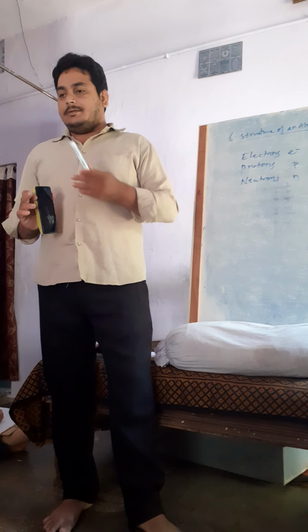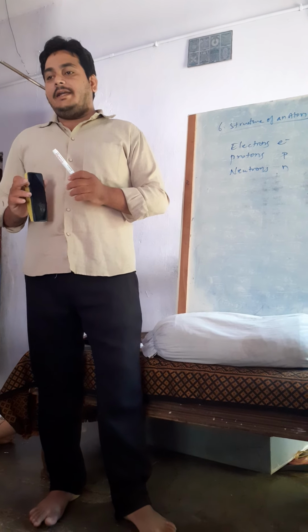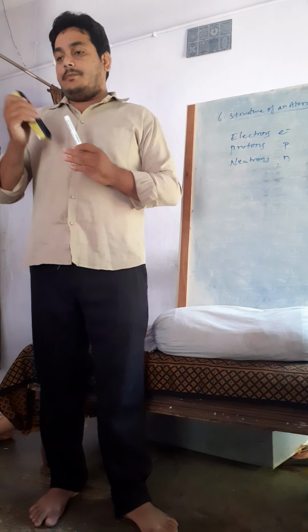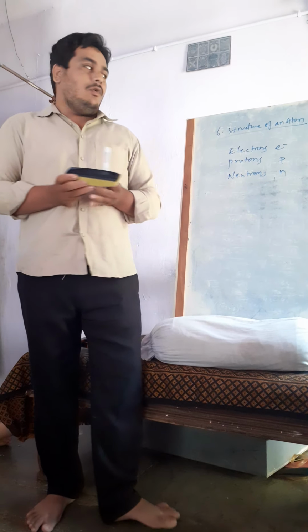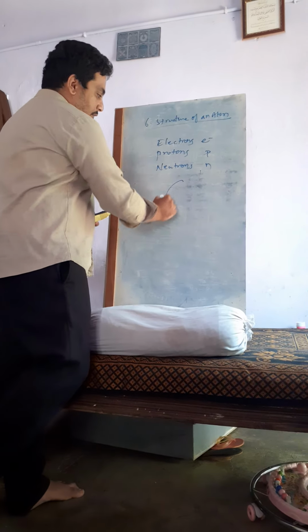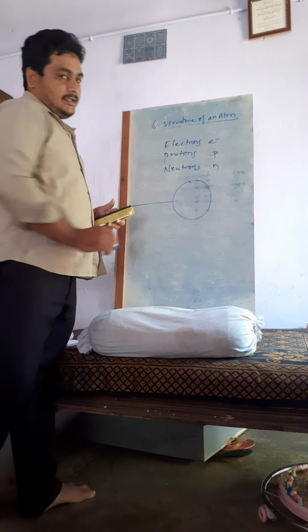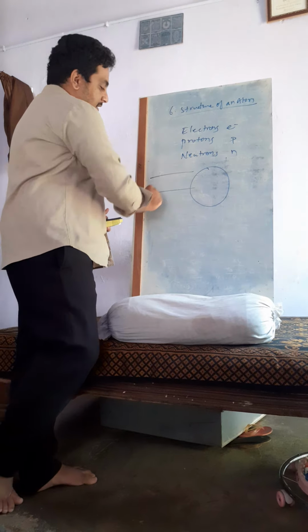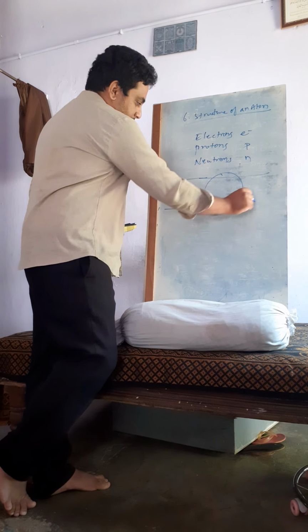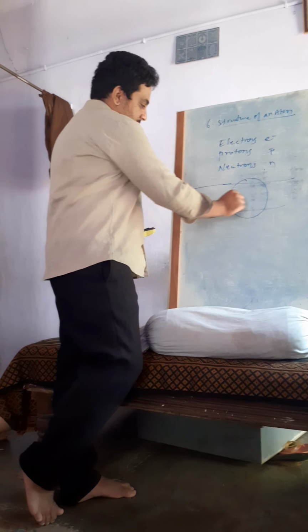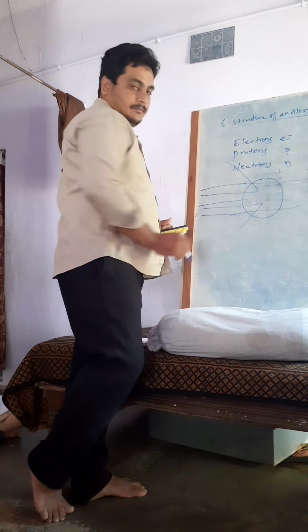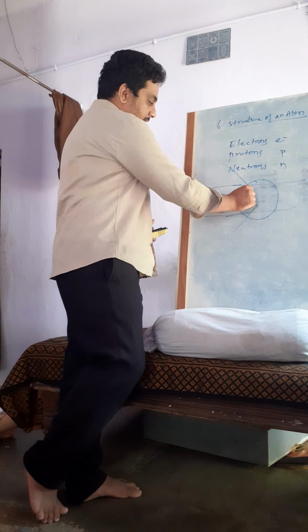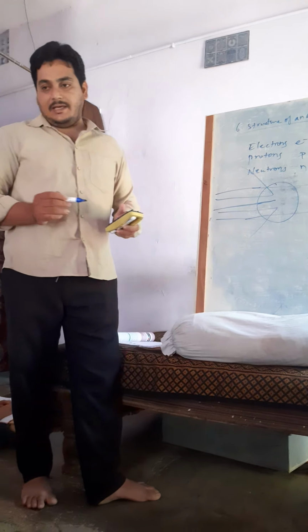Thereafter, one more person, Rutherford. He started explaining with the help of the gold foil experiment. In the gold foil experiment, he took a gold foil and alpha rays. When he took alpha rays, some of the rays travelled in a straight manner. Some of the rays got reflected. Some of the rays did not even enter and came back on the same path.